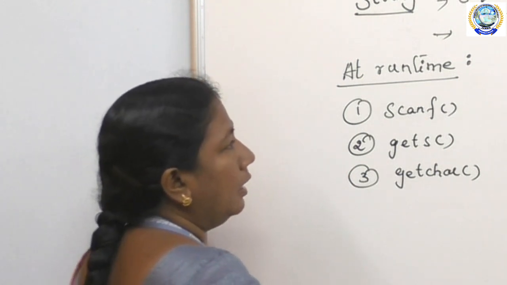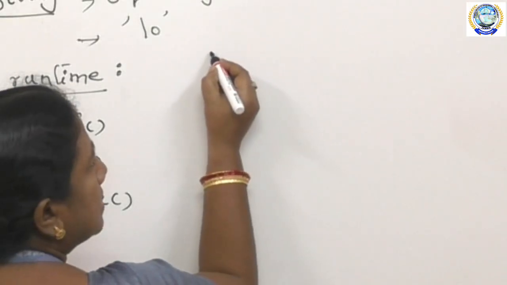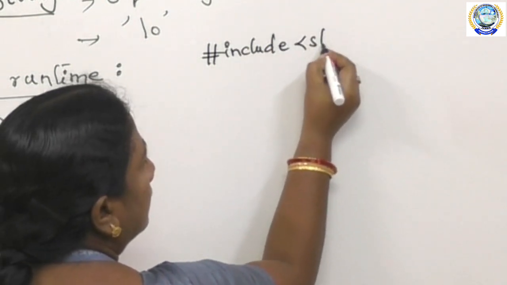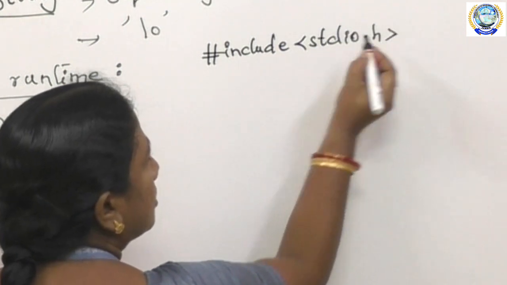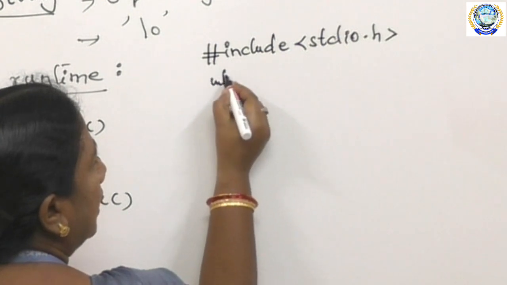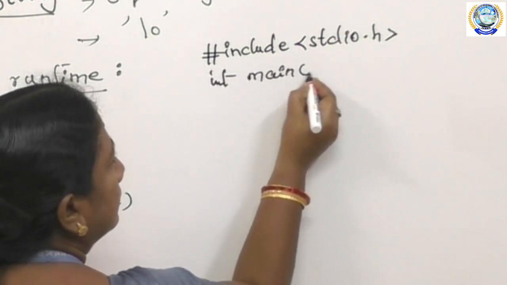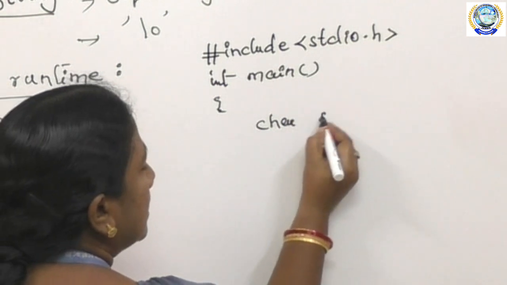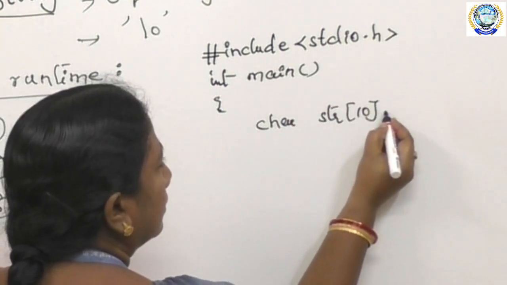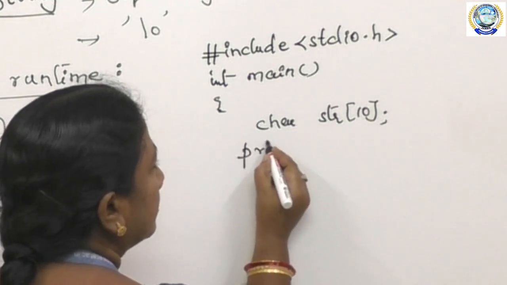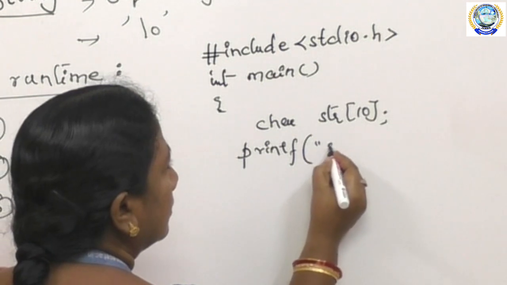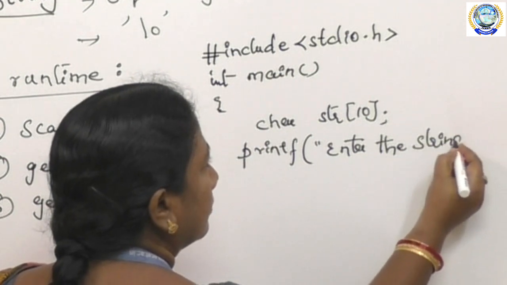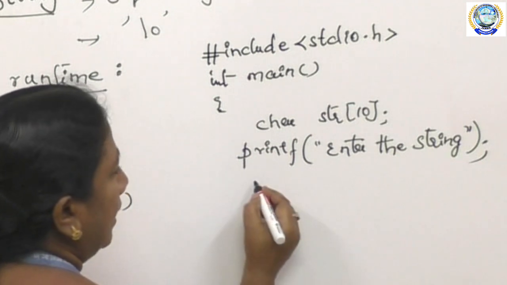Okay. For example, using scanf, the program looks like this: #include <stdio.h>, next int main, next the string declaration, that is char str[10], next printf("enter the string"), next.